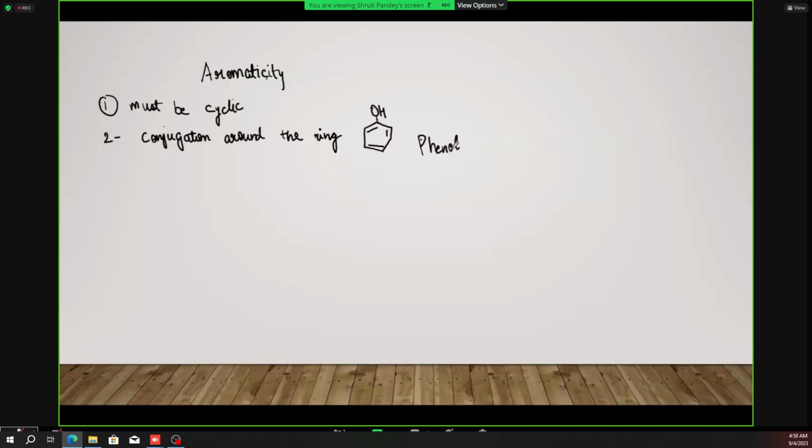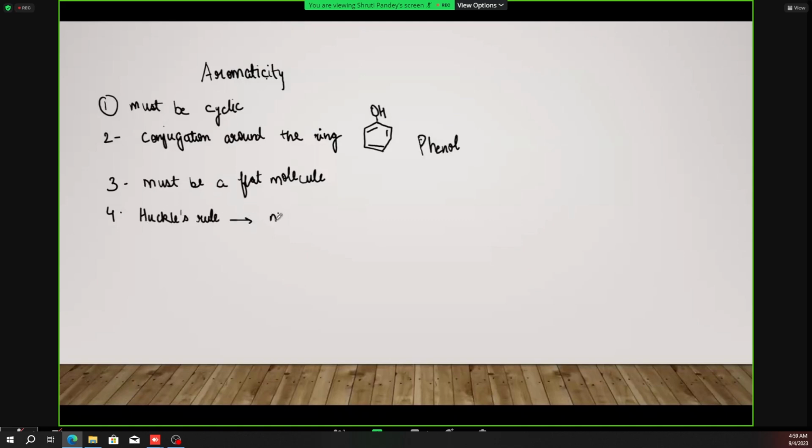Right. Now, this is conjugation. Then the third requirement for aromaticity is that the molecule must be a flat molecule. Okay. And then coming to the fourth, it must follow Huckel's rule. That is, Huckel's rule says that the number of pi electrons must be 4n plus 2, where n is an integer. So let me write down the Huckel rule.